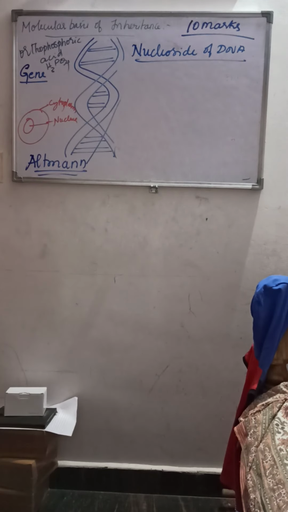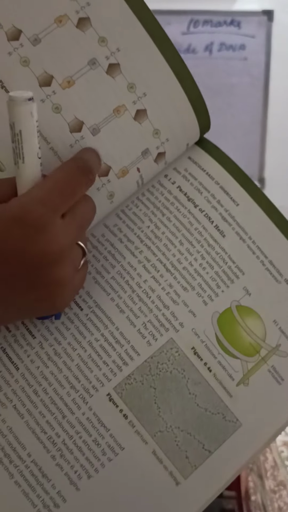First we will understand the nucleoside, which makes a nucleotide. What is the difference between nucleoside and nucleotide? In your diagram on page number 98, please look into it.